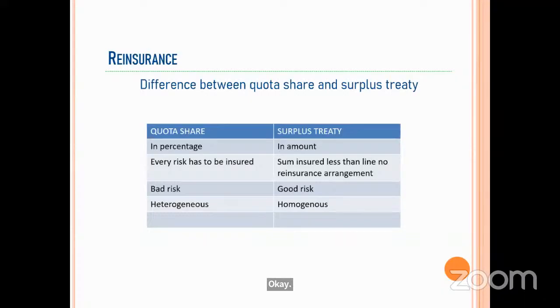An insurance company cannot reinsure everything that it is insuring. It cannot totally reinsure to any reinsurance company. 100% cannot be reinsured.